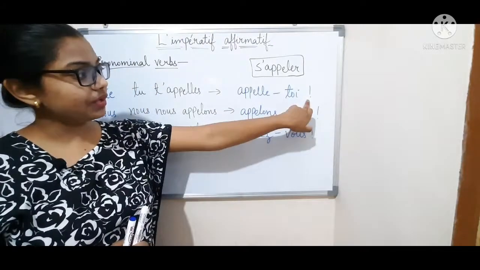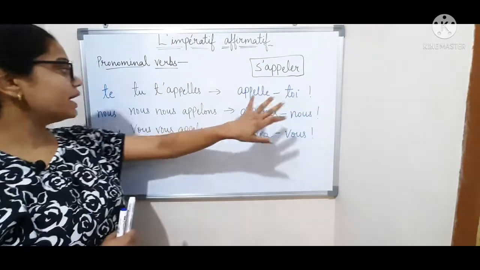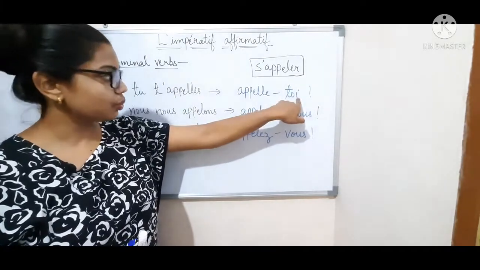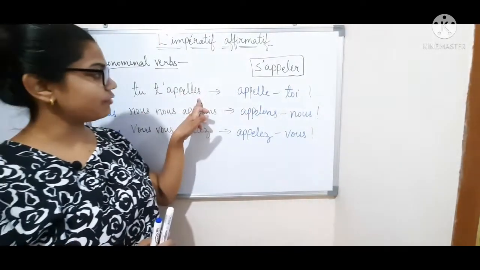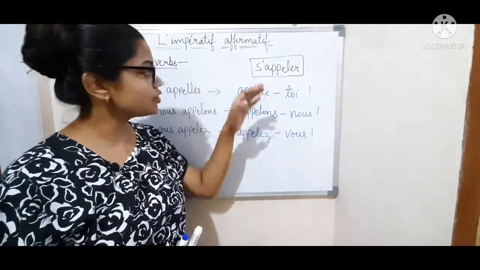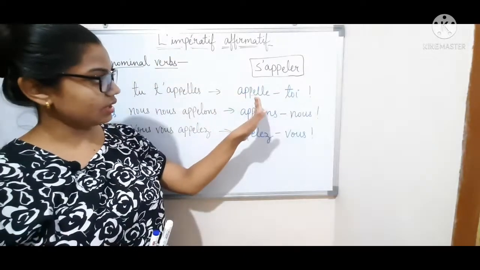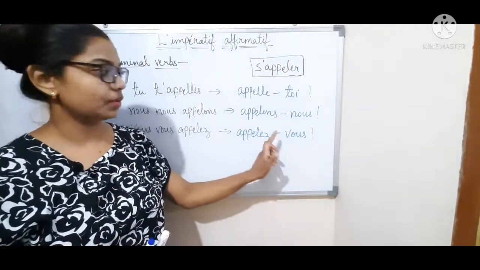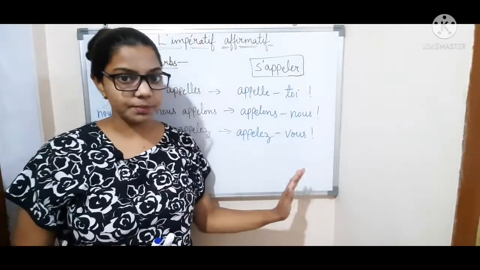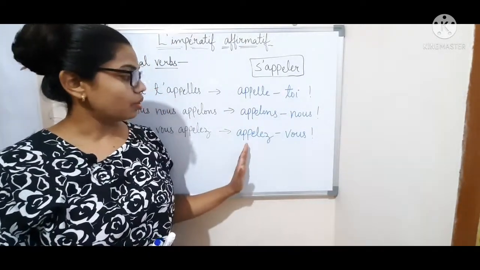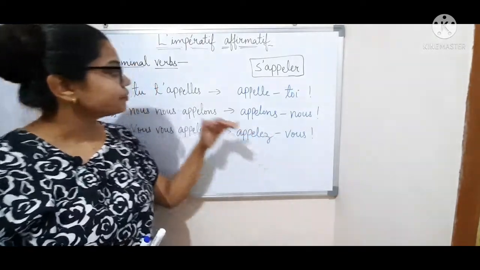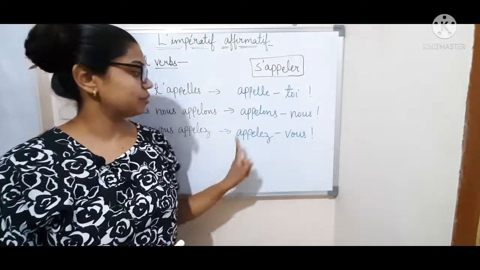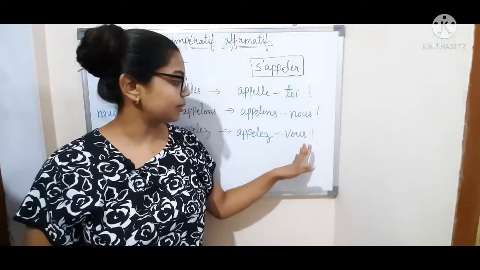And we have to put an exclamation mark because this is an imperative sentence, and te becomes toi in the pronominal verbs. Te becomes toi, and these two have to be reversed in the imperative sentence. So that's why appelle is written before and toi is after. Toi should come after the verb. Nous should come after the verb, same as it is, and vous also comes after the verb. So appelle toi, and put the exclamation mark. Appelons-nous, put the exclamation mark. Appelez-vous, and now put the exclamation mark at the end.